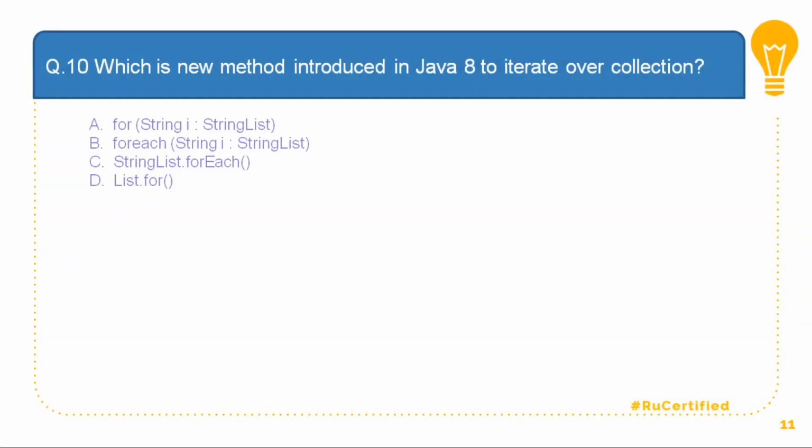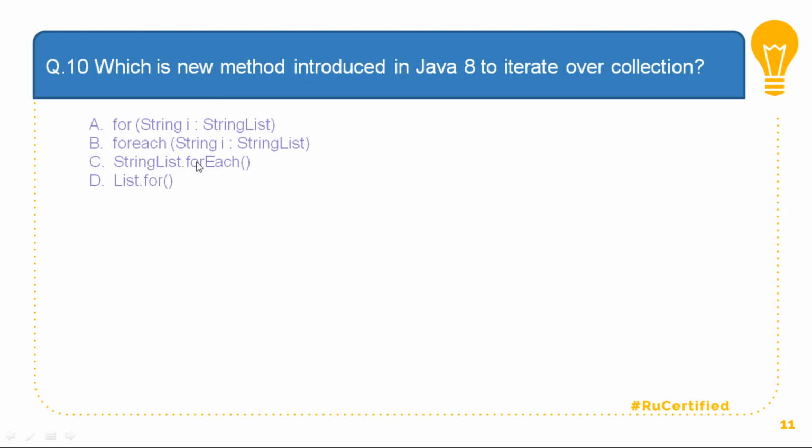Question number 10. Which is a new method introduced in Java 8 to iterate over a collection? So for String i : stringList is not a new method, it is a normal enhanced for loop. There is nothing like a for each loop. You may get confused with this, though we have studied in chapter 2, when we talked about loops and all these things. But for each is a concept, and the implementation of this is actually the enhanced for loop.